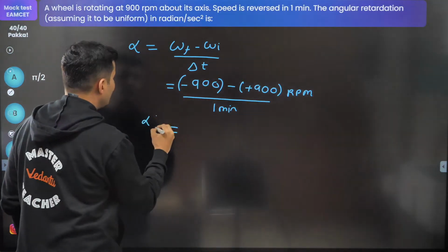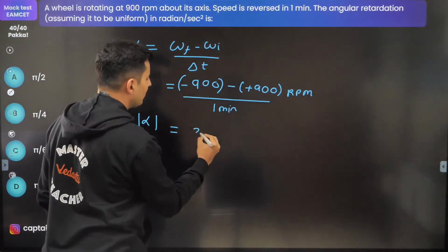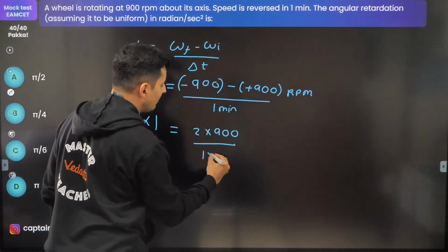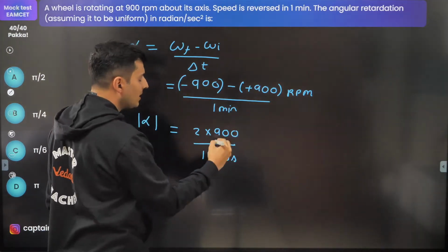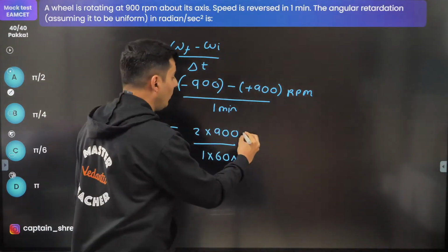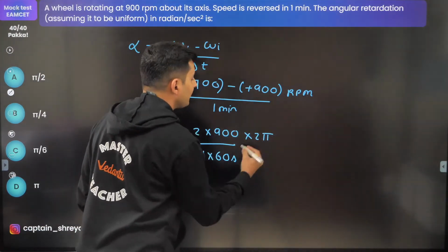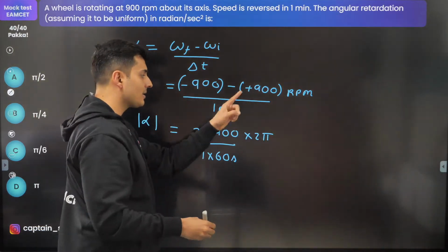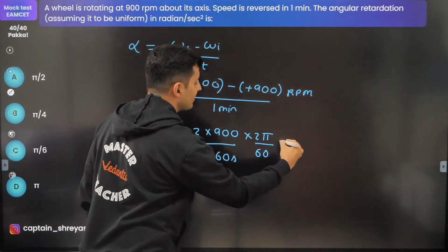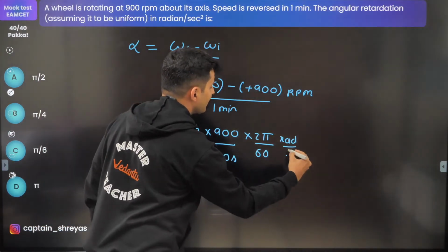Magnitude wise, forget that minus sign. It will be 2 times 900 divided by 1 minute. 1 minute is nothing but 60 seconds. 900 rounds per minute, and 1 round is 2 pi radians. Because it is per minute, it is per second, so this will be in radians per second.